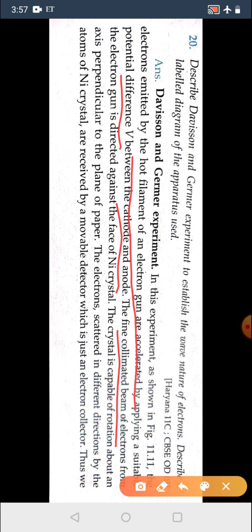The beam of electrons from the electron gun is directed against a nickel crystal, and the crystal is capable of rotating about an axis perpendicular to the plane of the paper. The electrons scattered in different directions by the atoms of nickel are received by a movable detector, which is just an electron collector.